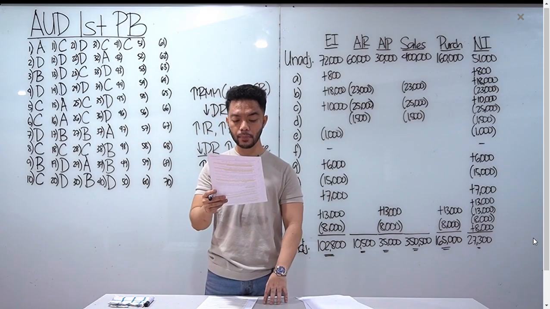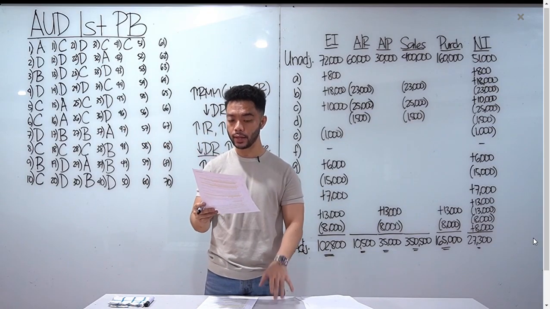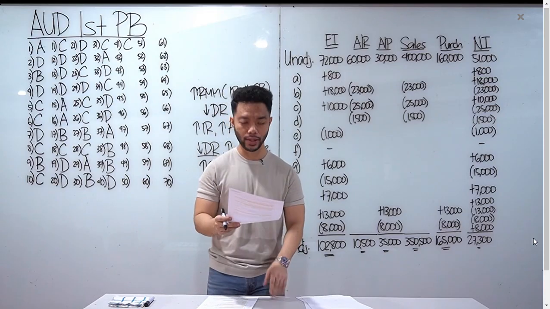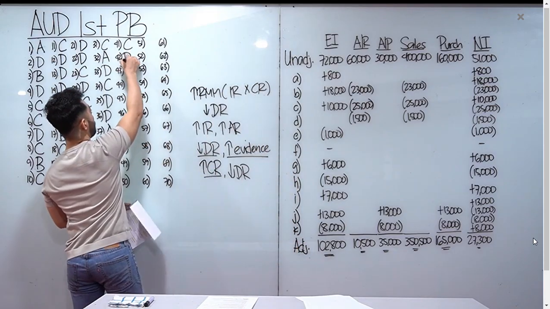42, the following are examples of error except yung A, B, and C, errors lahat yan. Yung letter D, misrepresentation, fraud yan. Okay, letter D tayo for number 42.